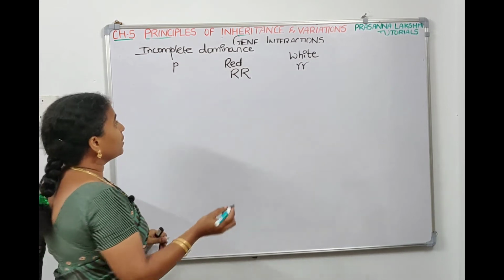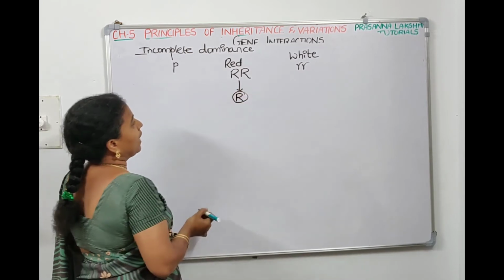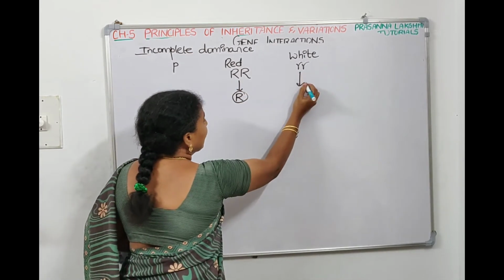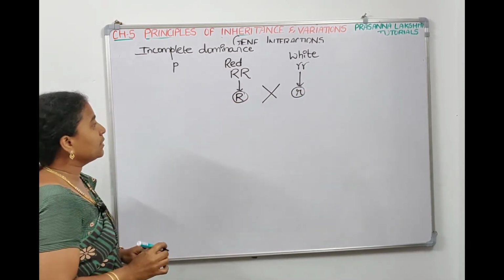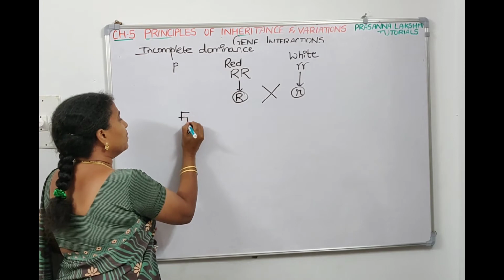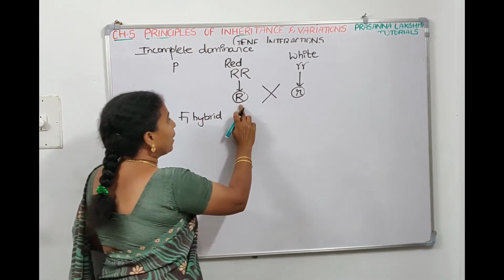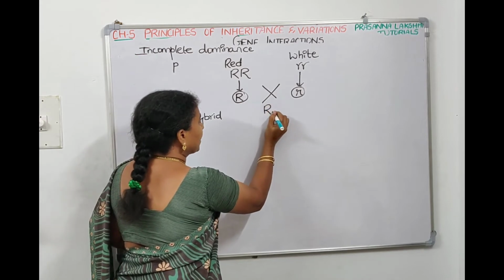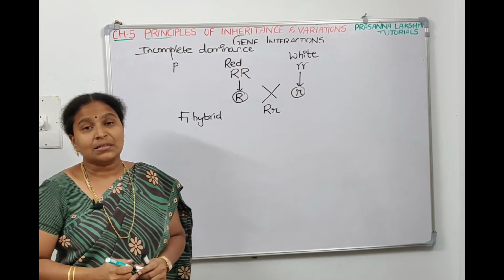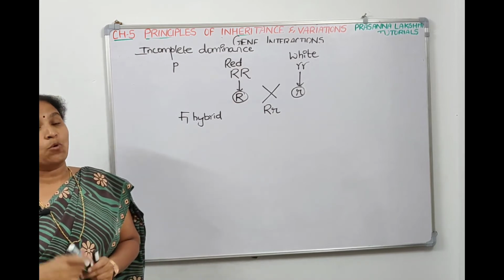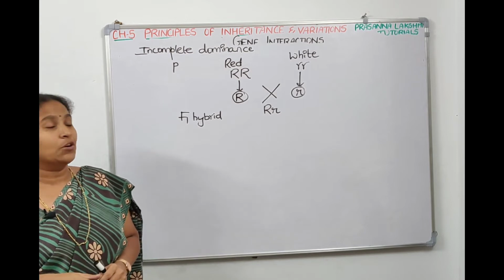So when we cross them, when we make the gametes, this parent will give a gamete of R type and this parent will give a gamete of r type. When we do crossing between these 2 plants, the F1s will be hybrids, meaning capital R and small r will come together. When we talked about Mendelian inheritance, we said the F1 hybrid resembles one parent, the tall parent, the dominant parent.